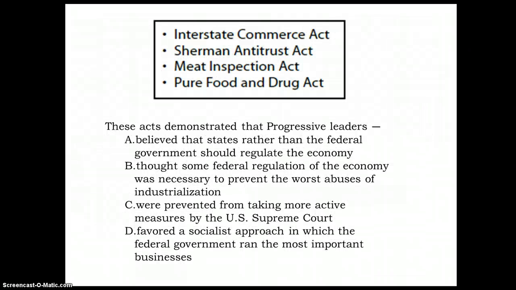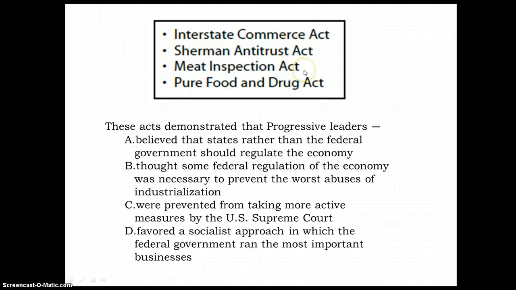Okay, and so our final question. These acts demonstrated that progressive leaders, what? Okay, so what are the acts? The Interstate Commerce Act. Okay, so interstate, inter means between states. So between states, commerce is trade. So something to do with how states trade with each other. The Sherman Antitrust Act. Okay, we just talked about antitrust. It's got something to do with big business. Something to do with limiting the power of big business because it's anti the trust, so it has to do with like not liking robber barons. Don't know exactly what it is.